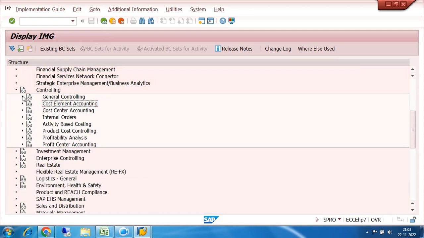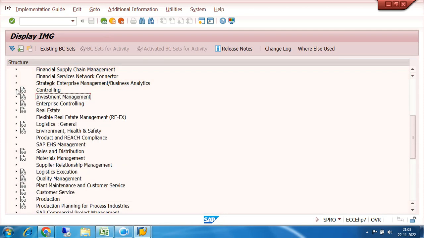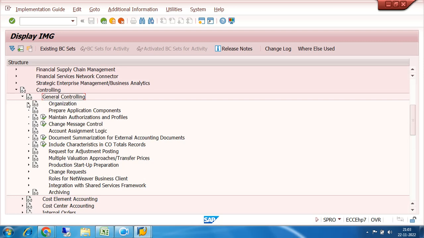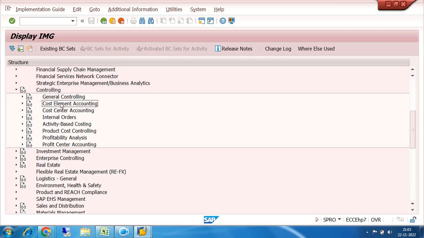So I have already created the basic settings of the controlling area, and in this controlling area I have activated that the cost center accounting will be active. So therefore, first of all I will see, this is general controlling, right? After general controlling, that is cost element accounting, and next is your cost center accounting. So let us go to the cost element accounting, that is the beginning.